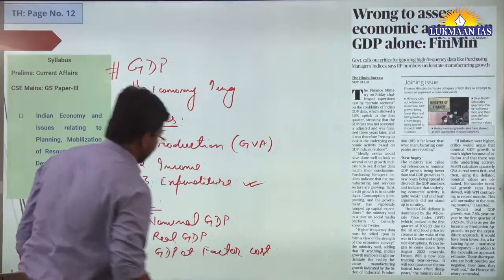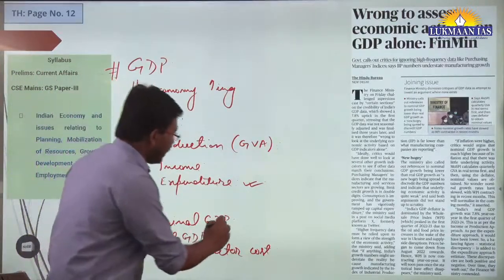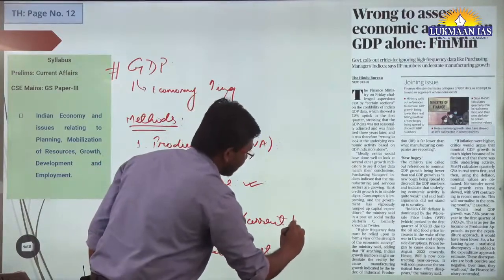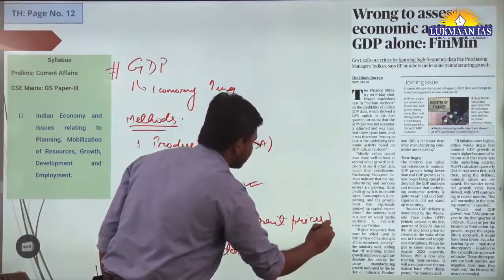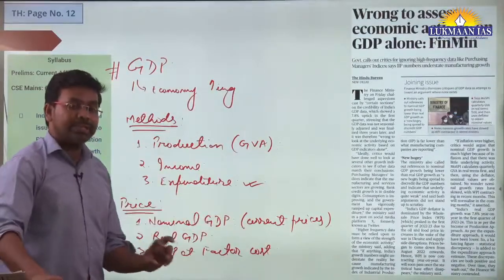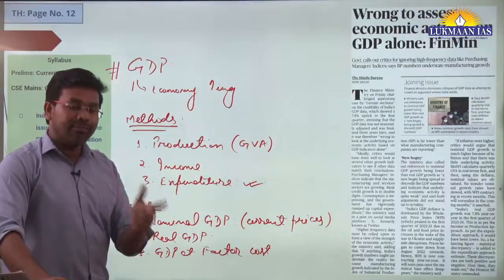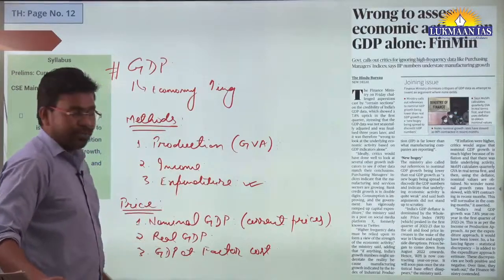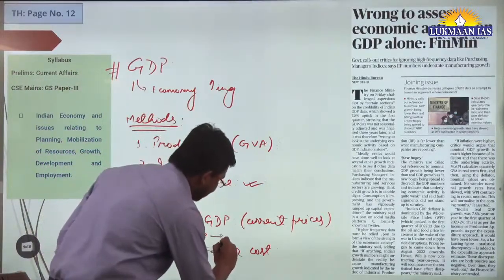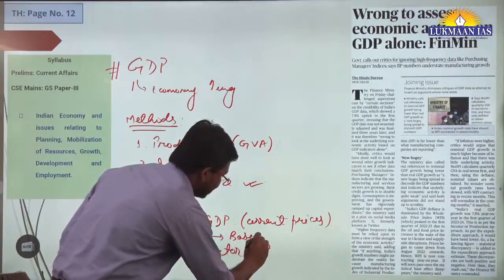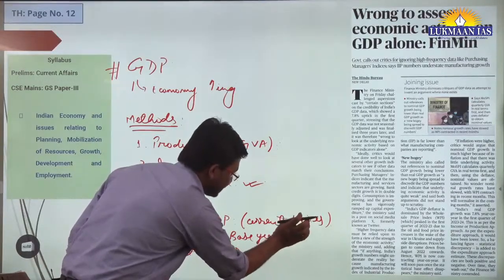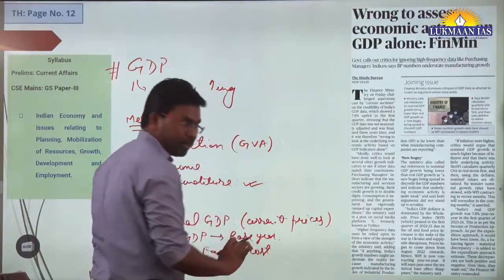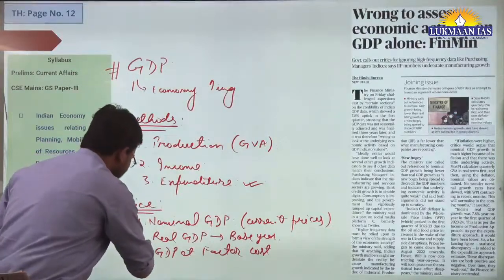What is nominal GDP? If we calculate the GDP of a country at current market prices of goods and services, that is known as nominal GDP. Nominal GDP does not account for inflation. Real GDP is calculated using the prices of goods in some base year, so it factors in inflation.